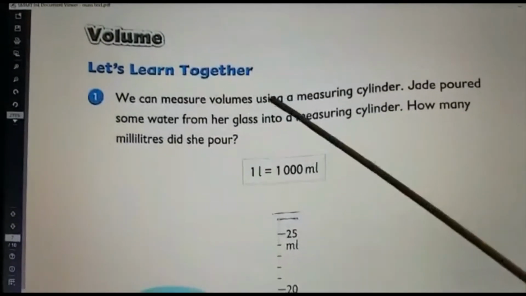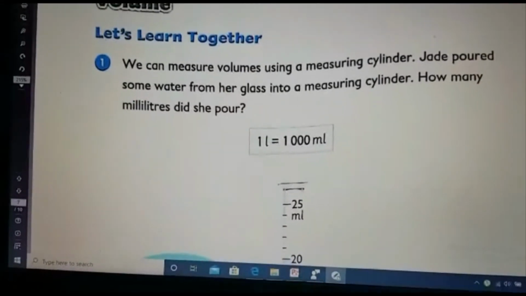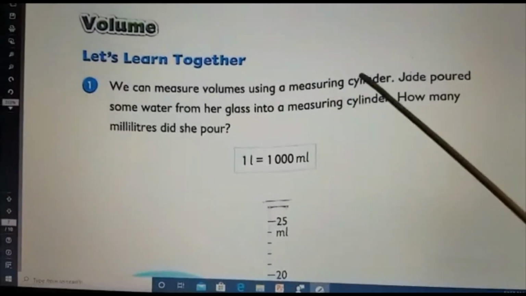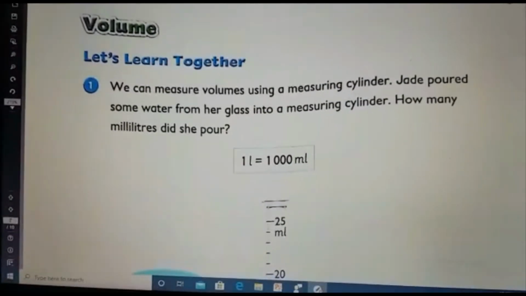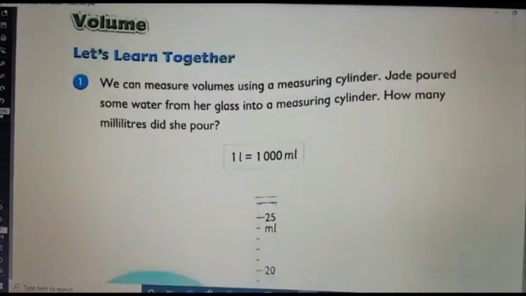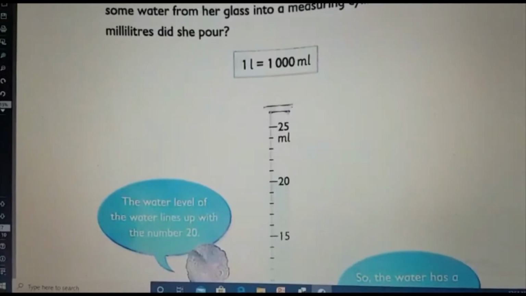Okay. So for measuring volume, we are using different measuring cylinders or measuring jars. See, we can measure volume using a measuring cylinder. Here we are going to see how we can read the measurements, how we can read the readings. And here again the conversion is very important.